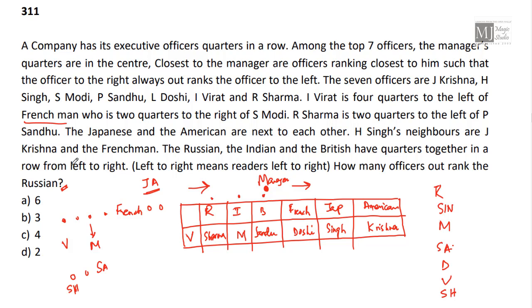Japanese, American are together. Singh's neighbors are J, Krishna and Frenchmen. Russian, Indian, and Britishers have quarters together in a row from left to right. Okay. So how many officers outrank the Russian? If I take this as Russian Sarmaji, then 1, 2, 3, 4, 5. 5 people must have outranked Russian, but in the options there is no 5. That means Russian is here, Indian is here, and Britisher is here. We don't know about this Sandhu, and the answer would be 1, 2, 3, 4, 5, 6.